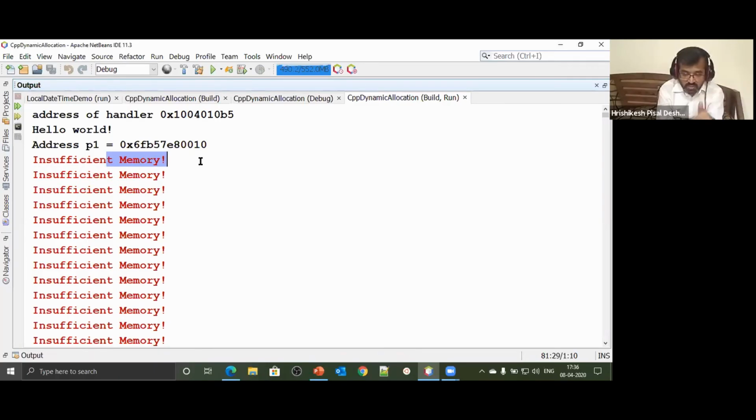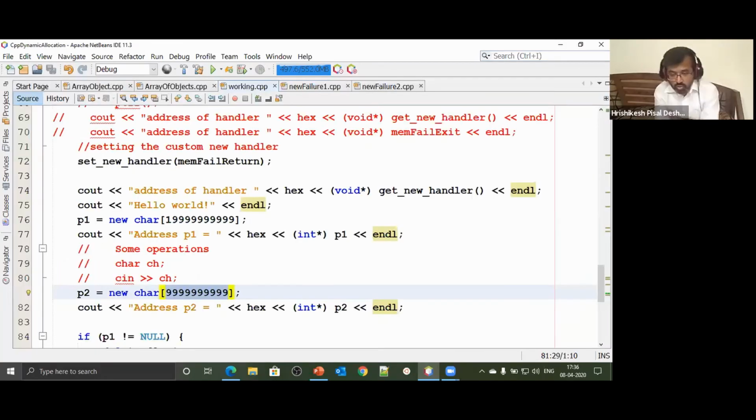That's a poor design. If I say return, we go back, and you go back and you do what? Again make an attempt to satisfy the request. So if you plan to go back and make an attempt once again, तो दोनों में से एक काम कीजिएगा. Either reduce your request or allocation memory one, और make more memory available on the heap. दोनों में से कुछ तो एक काम कीजिएगा ना. heap पे फिर memory available करके दीजिएगा या रिक्वेस्ट कम कर दीजिएगा. दोनों भी नहीं कर रहे और वहां जाके वही रिक्वेस्ट दोबारा दोगे. n number of times you make the same request, your request is always gonna fail.